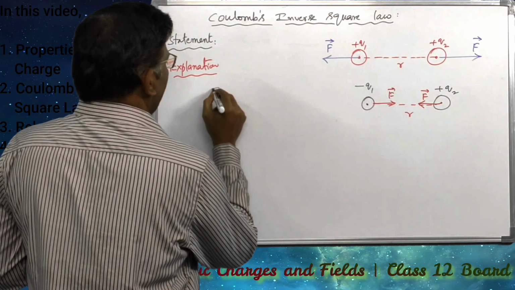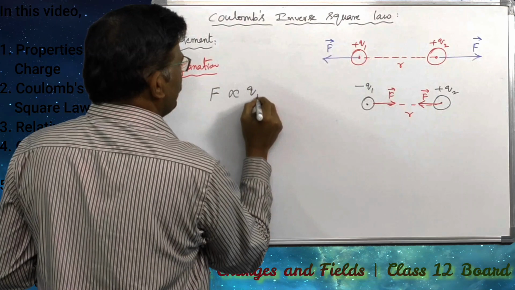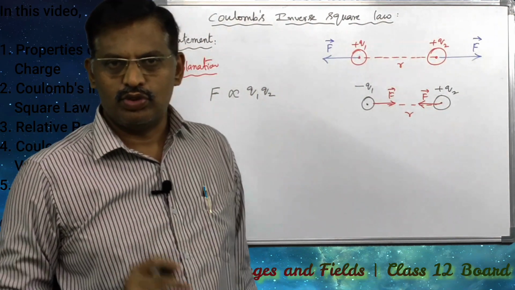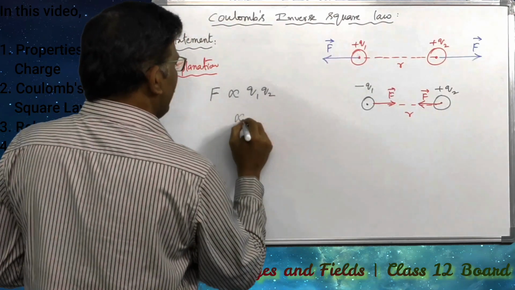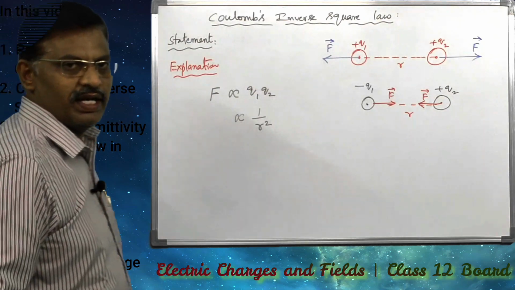F, the electrostatic force of attraction or repulsion between the two charges, is directly proportional to the product of the magnitudes of the two charges and also directly proportional to 1 divided by r square.